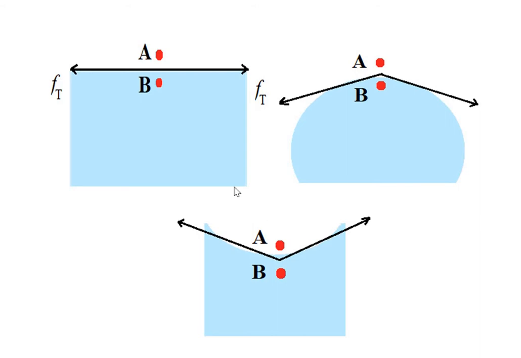Here are the two molecules we see in each and every figure. Molecule A, molecule B, for the plane, for the concave, and for the convex. Molecule A is just above the liquid surface, and molecule B is just below, but inside the liquid surface. So here the level difference between A and B is almost 0.